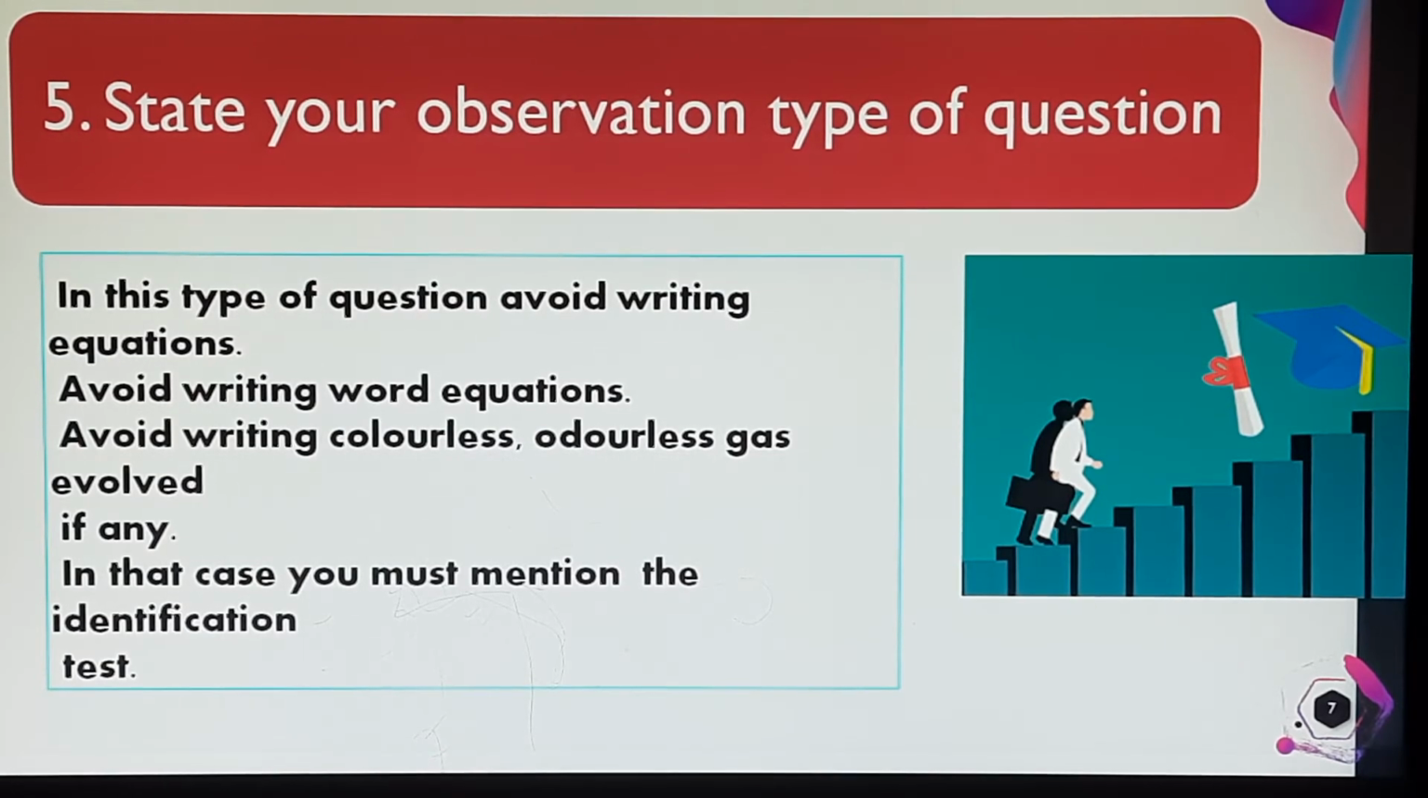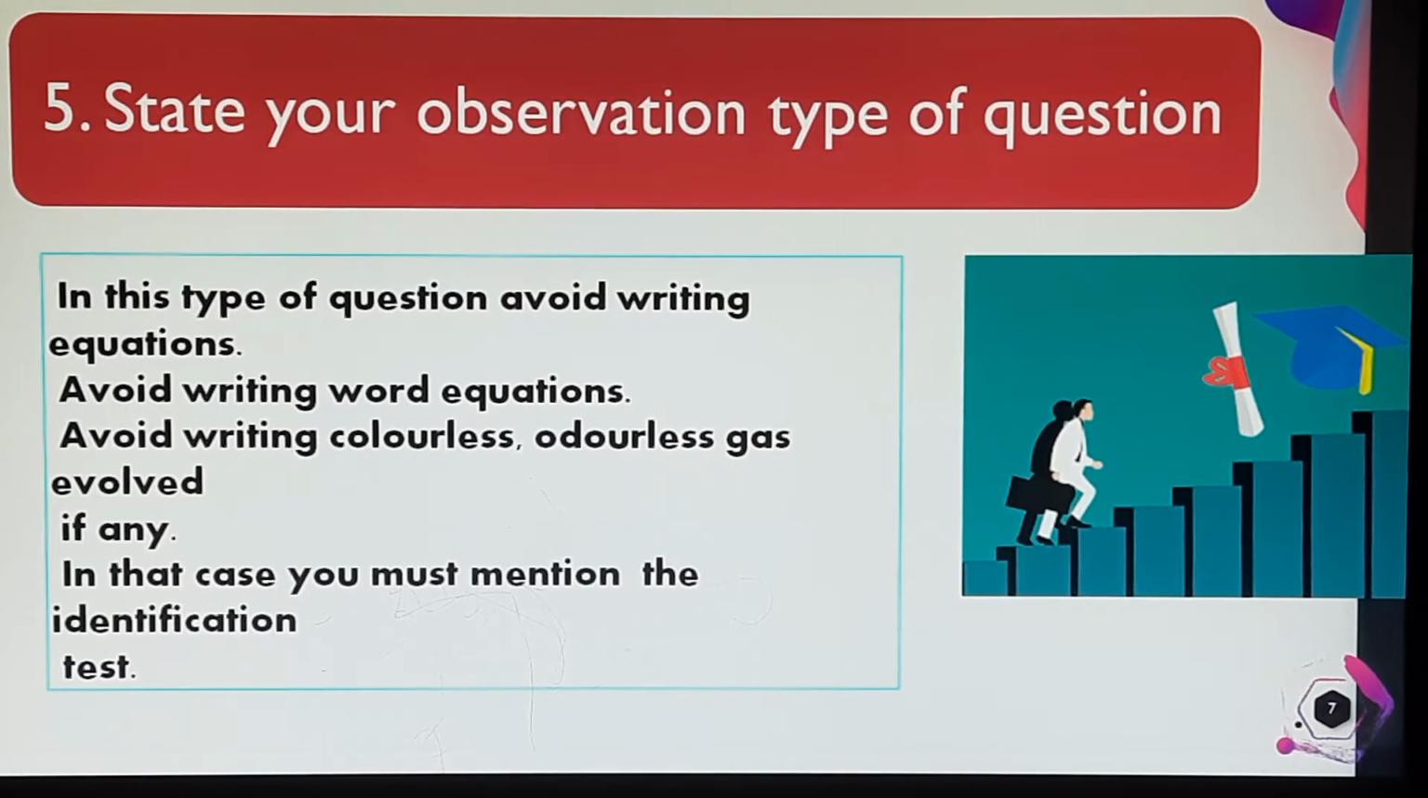You are supposed to say that you have observed a certain gas liberated during the experiment, which gives a particular identification test. Suppose it is hydrogen, definitely it will burn with a pop sound if a burning splinter is brought near the mouth of the test tube. Similarly, if it is oxygen gas, you will have to give an identification test like a glowing splinter rekindles. So in that case, you must mention the identification test.